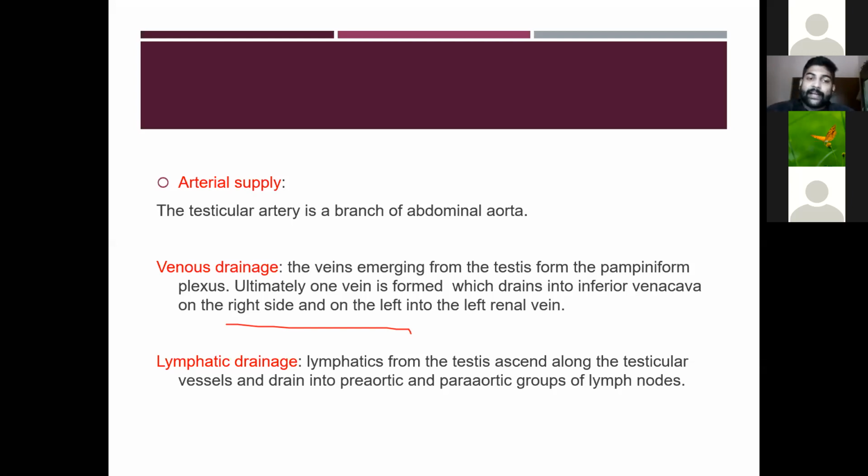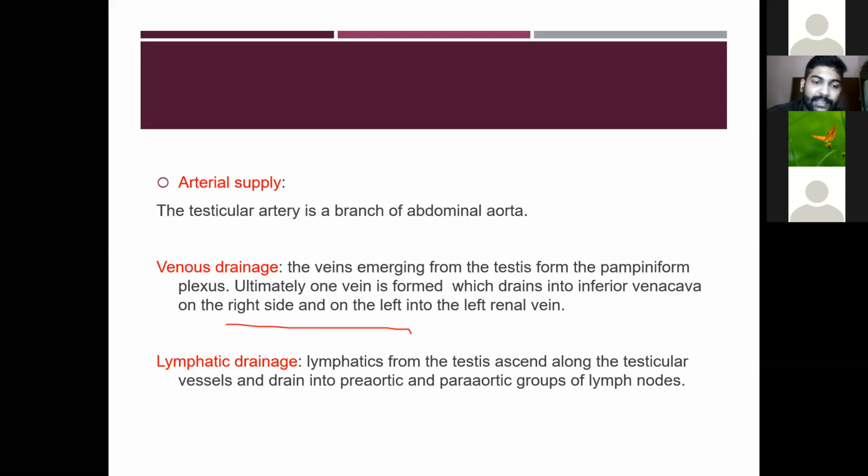So the testicular artery supplies the arterial supply. It is a branch of the abdominal aorta. Then the venous drainage forms the pampiniform plexus. On the right side, it drains into the inferior vena cava, and on the left side, it drains into the left renal vein.